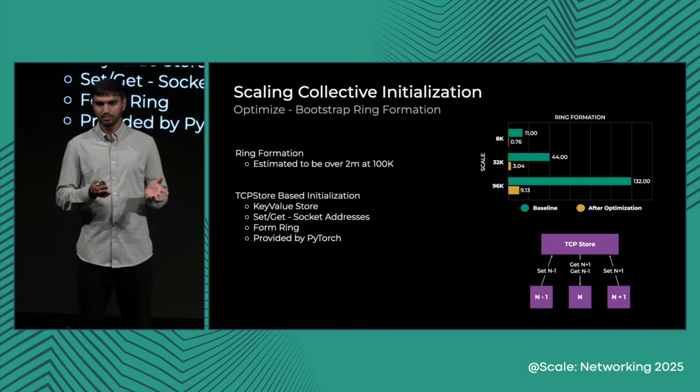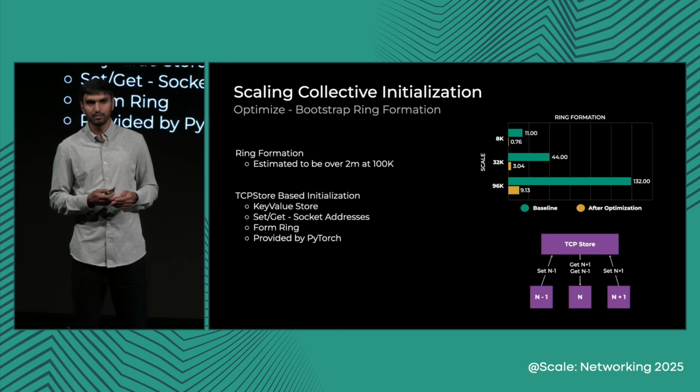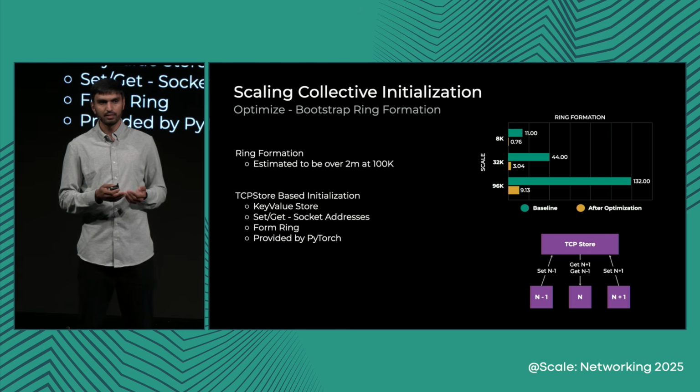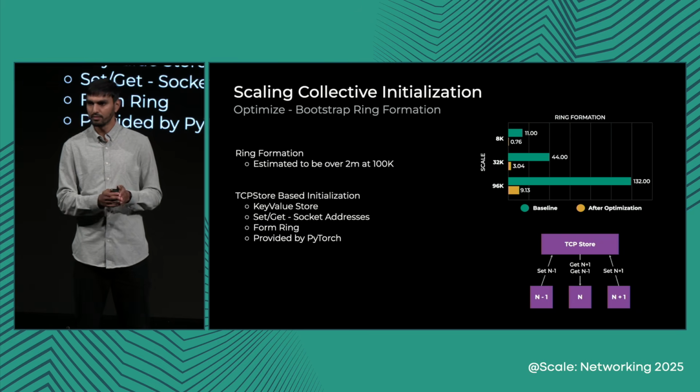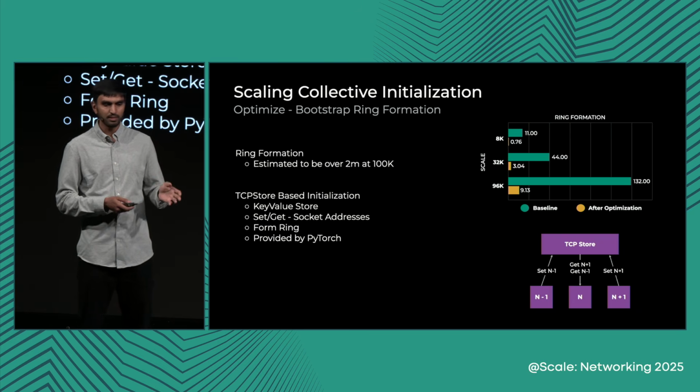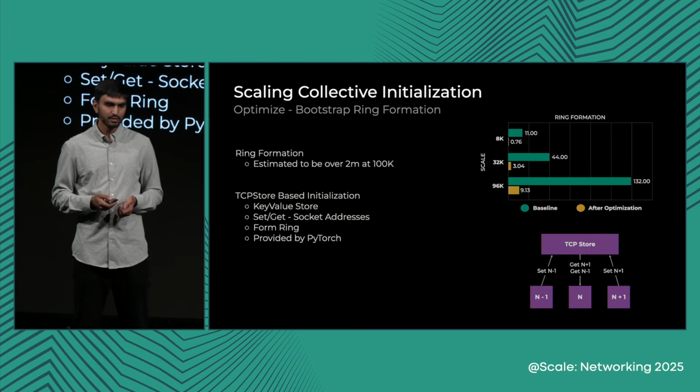So these simple distributed optimizations of handling parallel connections and doing asynchronous I/O provided us an optimization that at 96K scale, it just requires 10 seconds to form the ring, while the default implementation was taking around 132 seconds. So 2 minutes of time saving right over here.